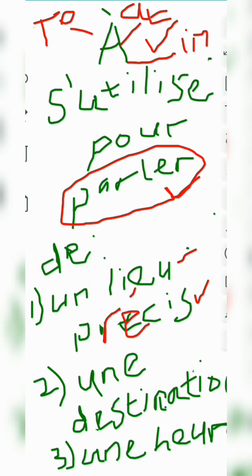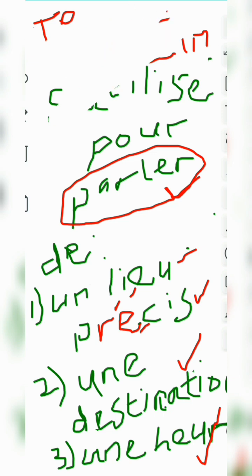And we can also use it to talk about a destination. That means where we are going. When you are going to a place, and that place is not a country but a town or a neighborhood, that is a destination. I'm still going to break that one down when we get there. Now we can use it to talk about time. So those are the uses of our à.